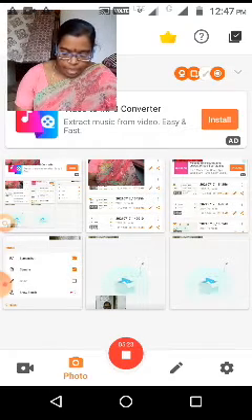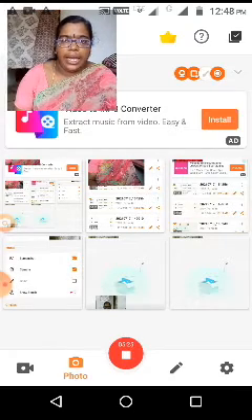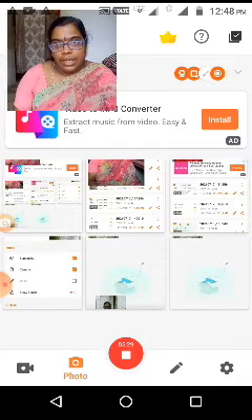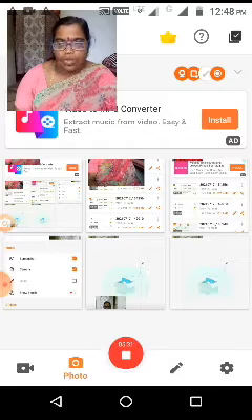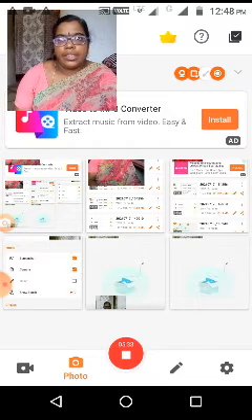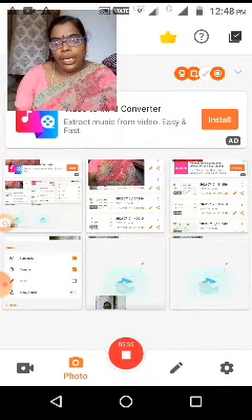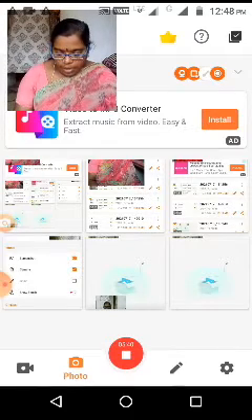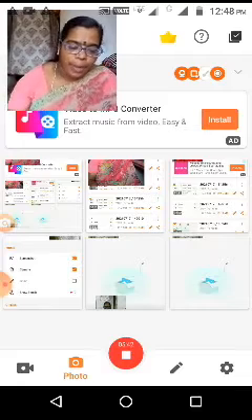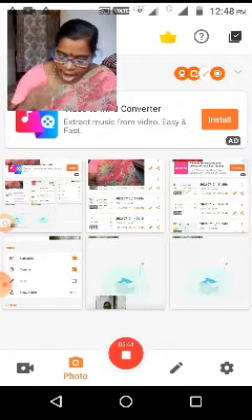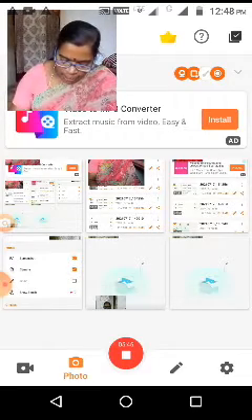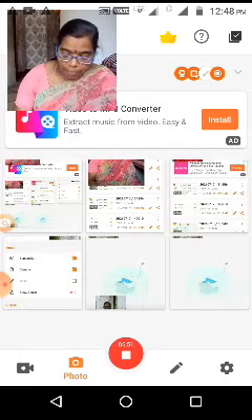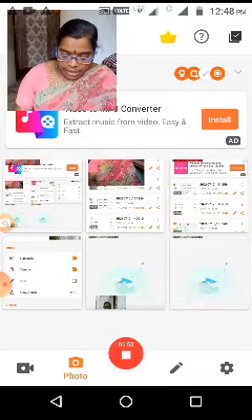Then always, A-L-W-A-Y-S, always. And the second one is squeeze, S-Q-U-E-E-Z-E, squeeze. Particularly in the final position of the words, you cannot hear these sounds.